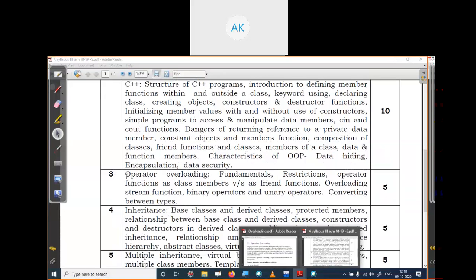We start from operator overloading. From this operator overloading, we will discuss the fundamentals of operator overloading, restrictions on operator functions, as a class member versus a friend function, overloading string functions, binary operators, and converting between types. So this is the syllabus of your unit third. So let's start our unit third. If you do not have any doubt, we can start.